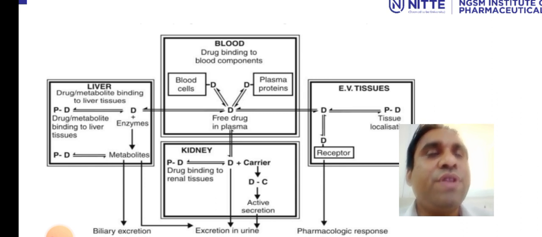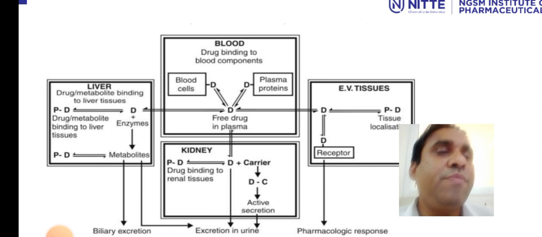Now starting with the first component, blood. If you see, the blood cells are there, plasma is there, and free drug. So it can bind to both sides, either to the blood cells or to plasma. Or the free drug can move to the liver, combine with the enzymes in the liver, form metabolites which are excreted, or form a protein-drug binding in the liver.